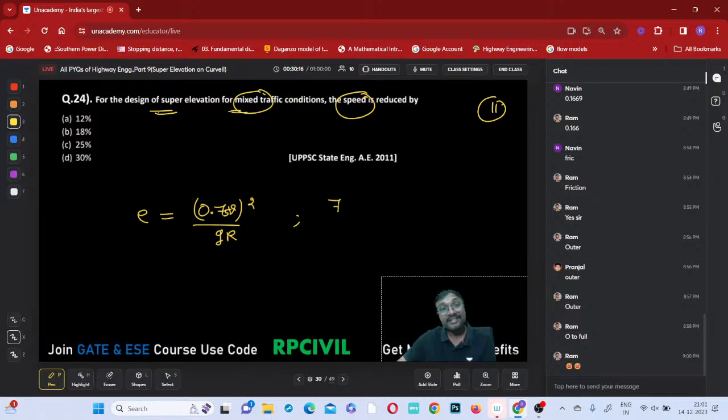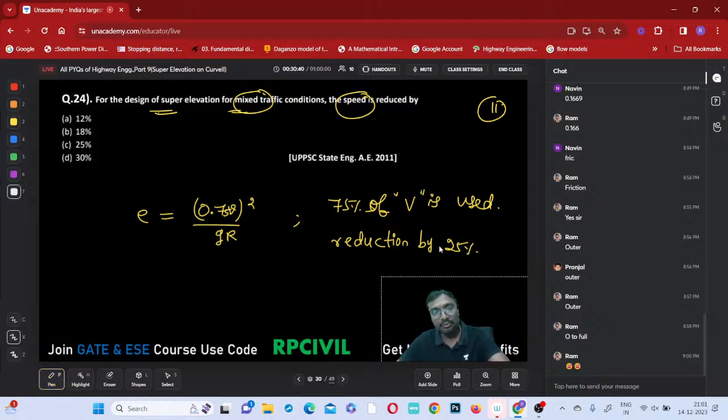It means 75% of the speed is used. 75% of the speed used means a 25% reduction. It is a reduction by 25 percent. Is it clear?